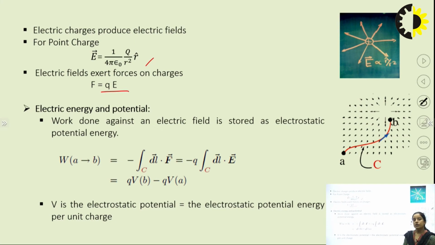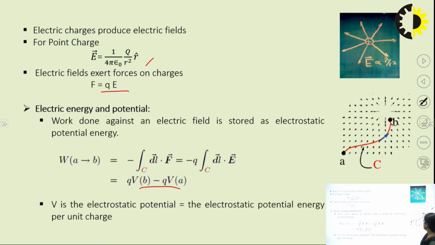Electric energy and potential we can define also. The electric work done against any electric field is stored as the electrostatic potential energy. So V is the electrostatic potential, that is the electrostatic potential energy, the work done against an electric field to store a charge.